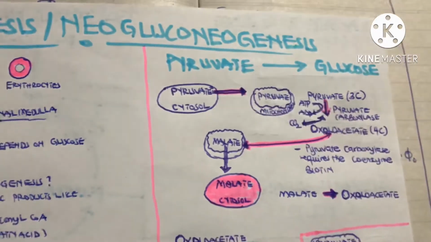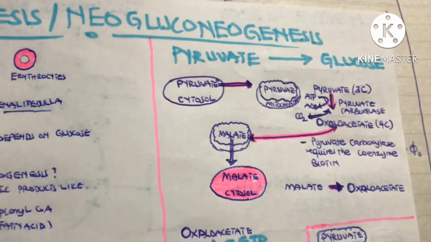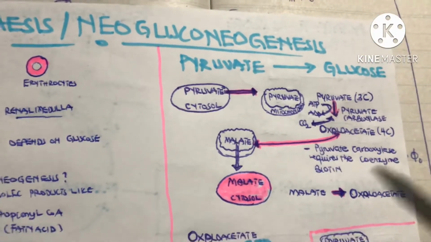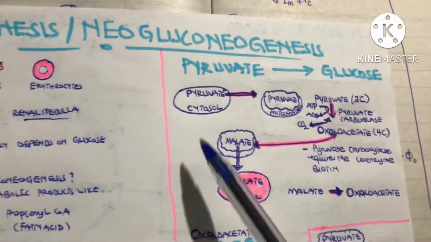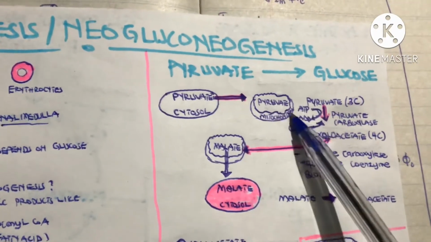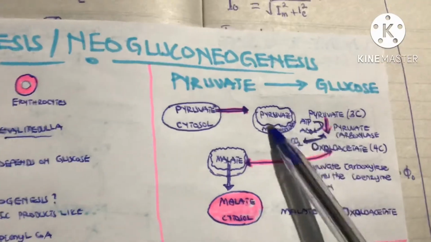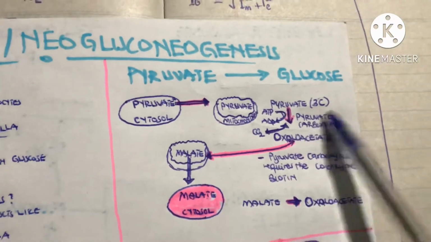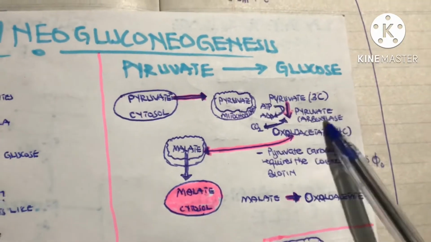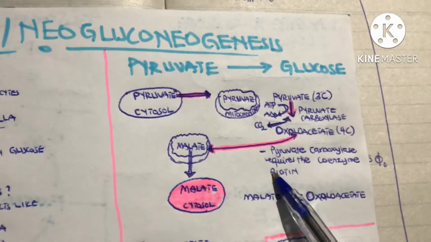pyruvate. We all know that in glycolysis, the end product is pyruvate, and this pyruvate is in the cytosol, because glycolysis occurs in the cytosol. So this pyruvate will get into the mitochondria. And when it gets into the mitochondria, it is acted upon by a certain enzyme called pyruvate carboxylase. This enzyme actually requires a coenzyme called biotin.